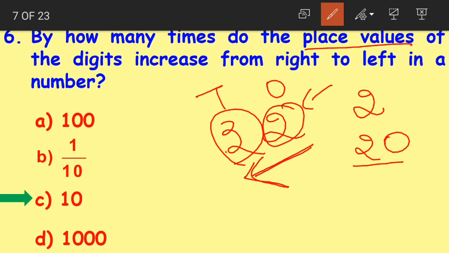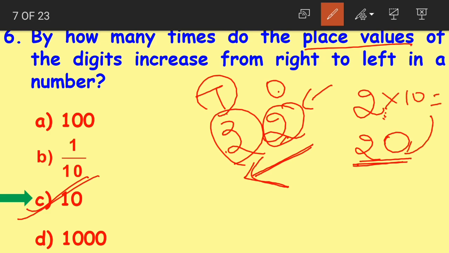Now the same digit has the value 2 in ones place and 20 in tens place. How much did the value increase? By 10 times. And how can we prove this? 2 into 10 gives us 20. So 10 is our correct answer.